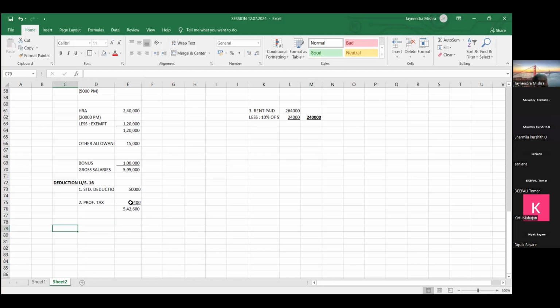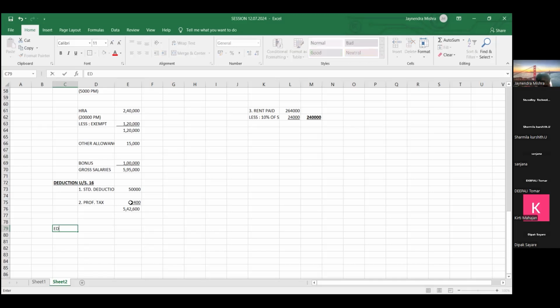So it is an employee's responsibility to submit a proof to employer. If employee does not submit any kind of proof, friends, then he will not get any further deductions. So friends, employee submits proof that he pays LIC premium. He has taken a LIC policy and he pays a LIC premium. So he has submitted that LIC premium receipt.